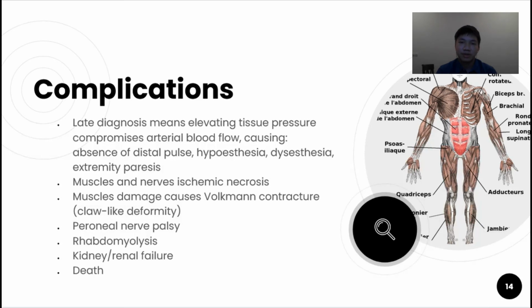With no adequate treatment, the muscles and nerves within the compartment undergo ischemic necrosis, resulting in a Volkmann contracture, which shows a permanent flexion position at the wrist and fingers, and a claw-like deformity of the hand. This happens due to permanent shortening of the flexor group muscles in the forearm, hence resulting in pain on passive flexion.